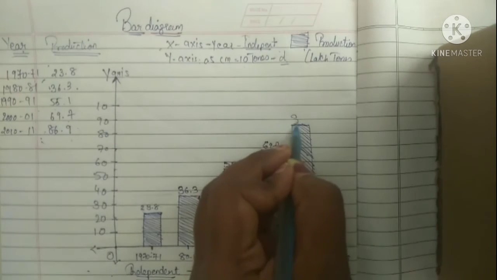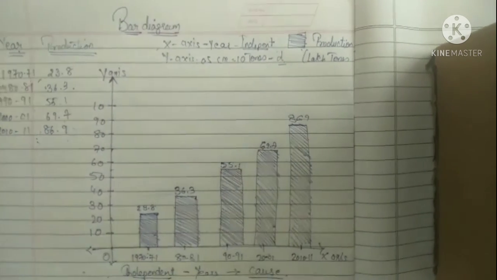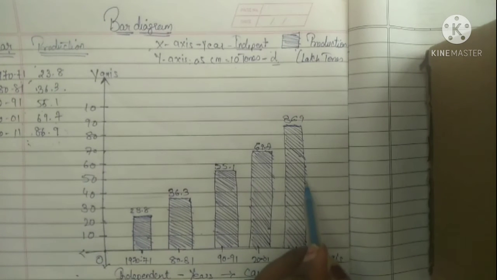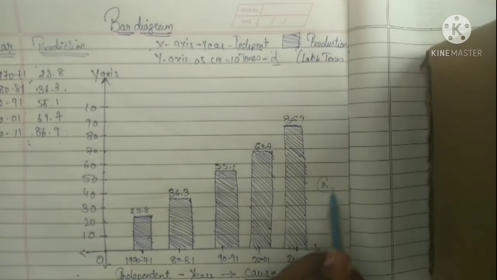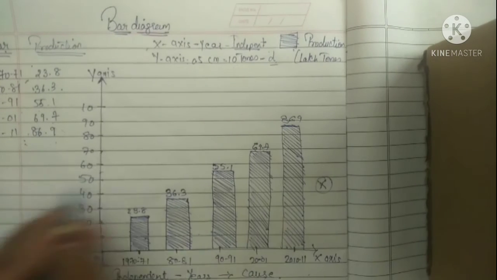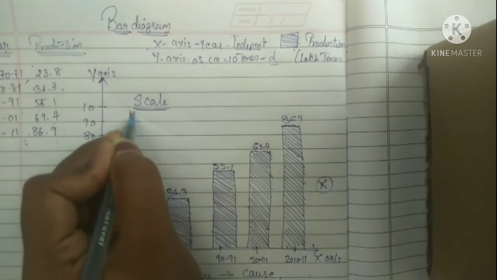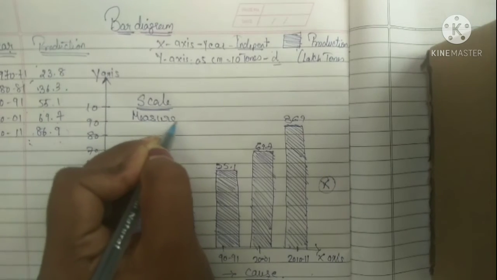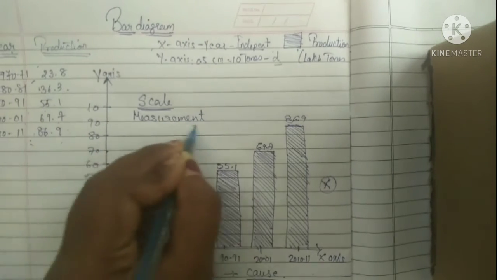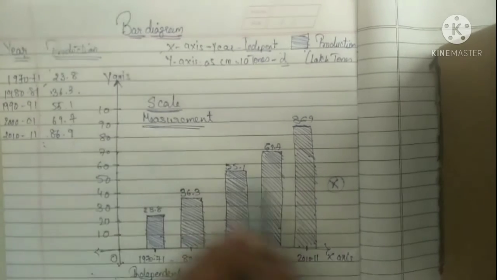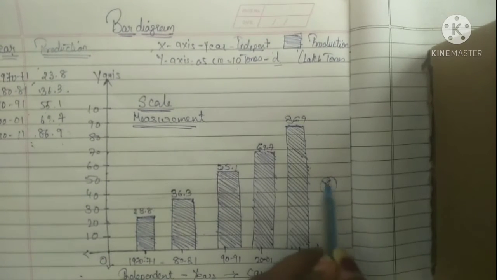So this is 86.9. So in this diagram, if you are seeing here, the bar went out, but it should not come out either. It will be considered wrong. Rather than that, use a scale and take measurements. I am just showing you the example. That's why I am not using the scale, but you must use the scale. First, it should not come out wrong.